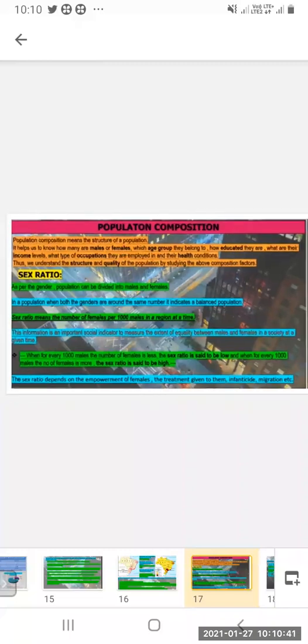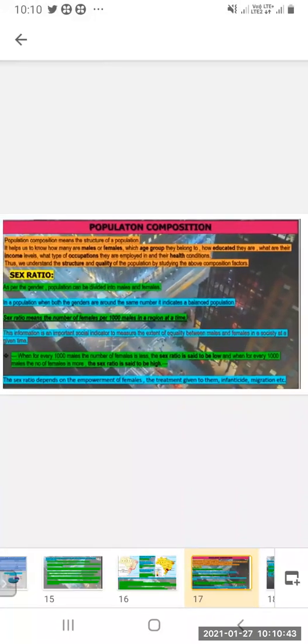Then sex ratio. What is now sex ratio? As per the gender, population can be divided into males and females. So we all know that the population is divided into two groups as per the gender, the males and females. In a population when both the genders are around the same number, it indicates a balanced population. When the number of males and females are same, then it is called balanced population.